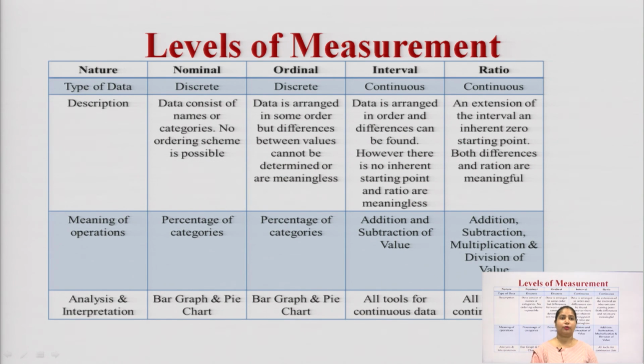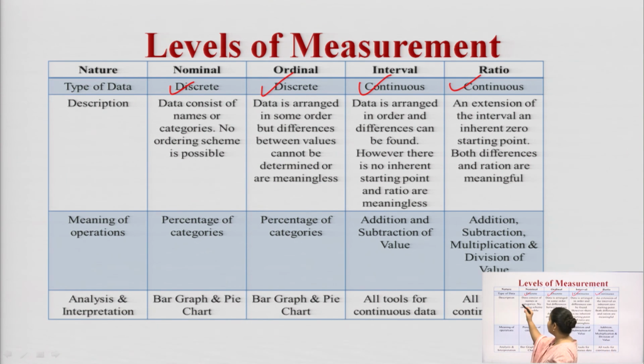In the last part we compare the nominal, ordinal, interval and ratio scales, how they are related and how they differ from each other. Whatever data we take in the nominal scale, the data is discrete, meaning a very different value should be assigned. There is no continuous relationship between one value and the other. Suppose in nominal data we talk about male and female. If you give the numbers 1 and 2, there is no continuation. The same holds for the ordinal scale. But in the interval scale and the ratio scale, there is a continuous relation, or a certain continuum or criteria in it.